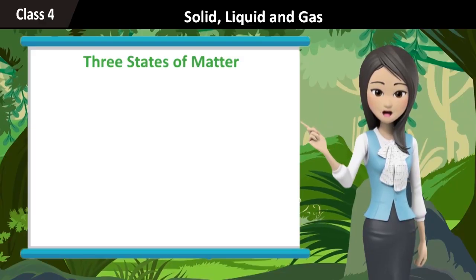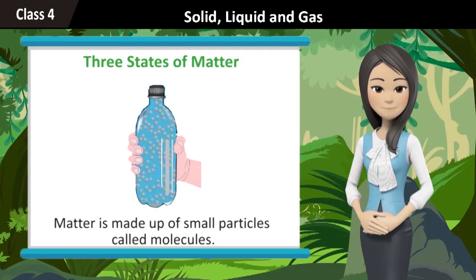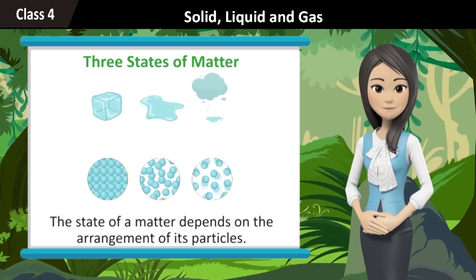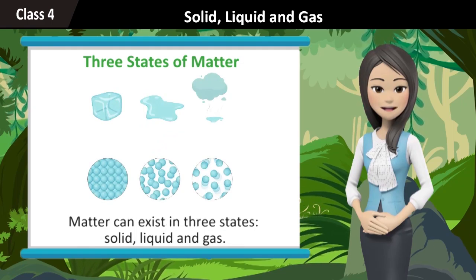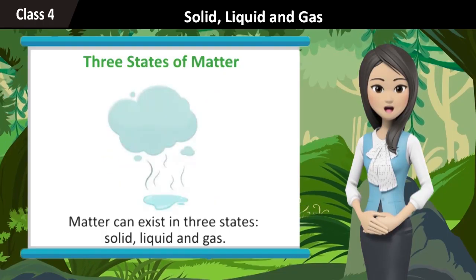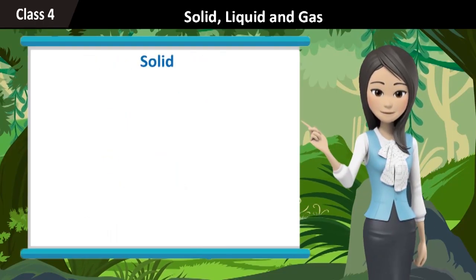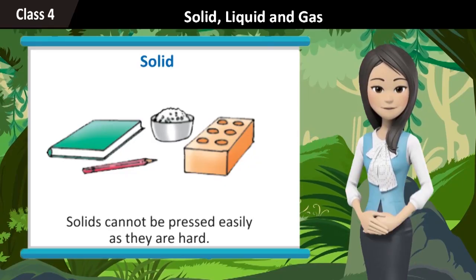Three states of matter. Matter is made up of small particles called molecules. The state of a matter depends on the arrangement of its particles. Matter can exist in three states: solid, liquid, and gas. Solid. Solids cannot be pressed easily as they are hard.